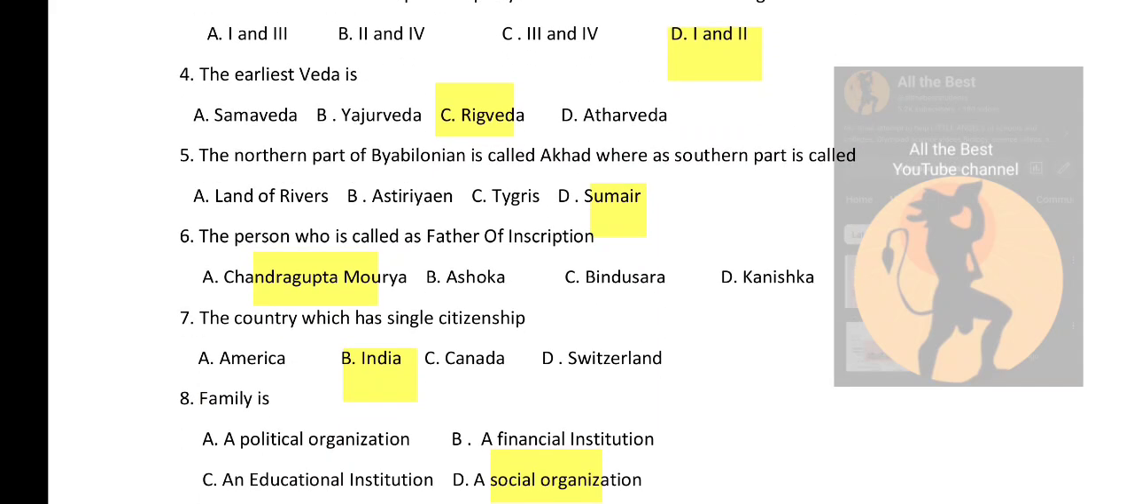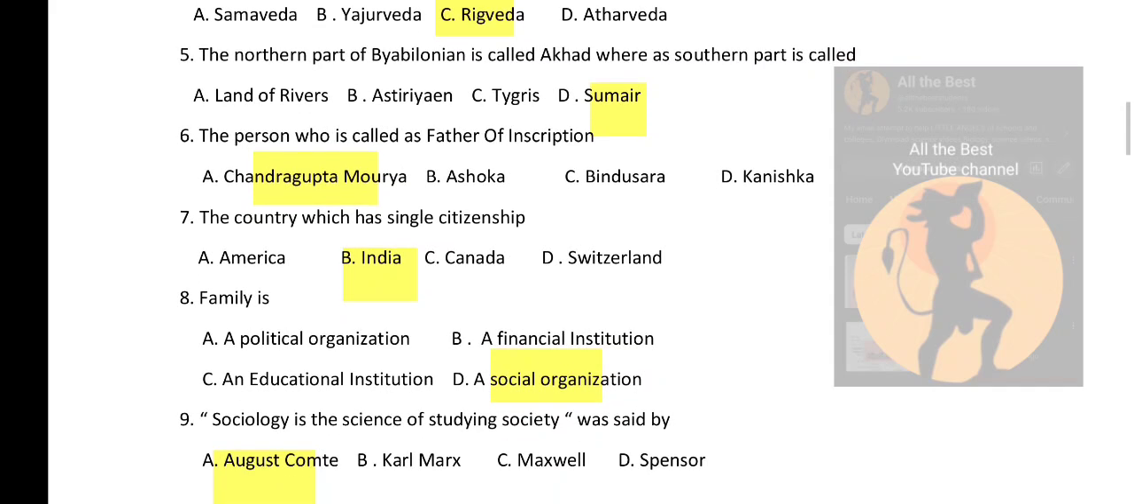The earliest Vedas is Sama Veda, Yajur Veda, Rig Veda and Atharva Veda. So the earliest Veda is Rig Veda. Option C is the right answer.